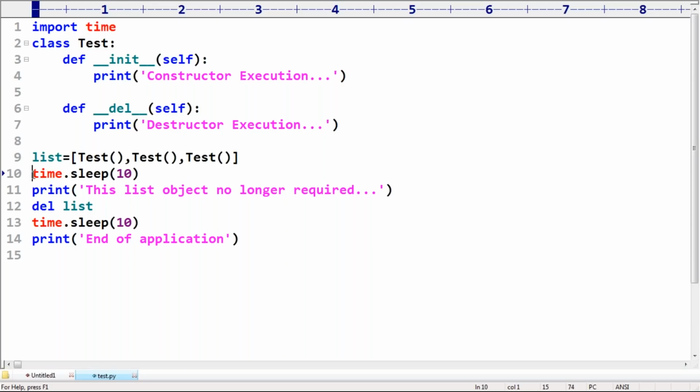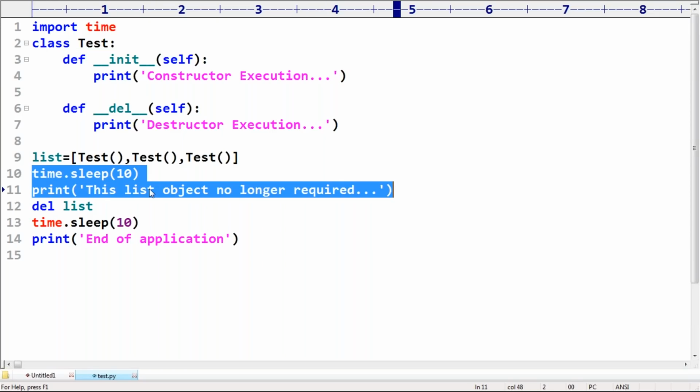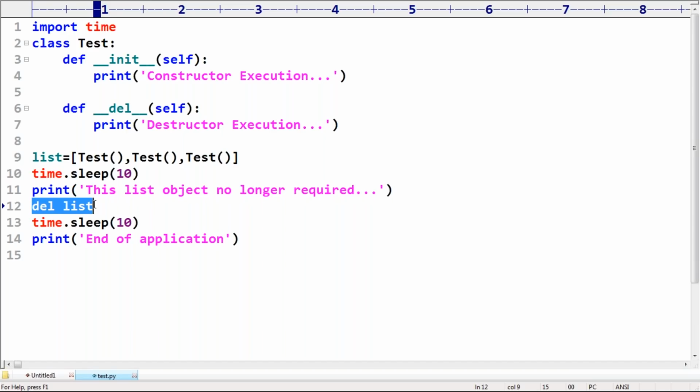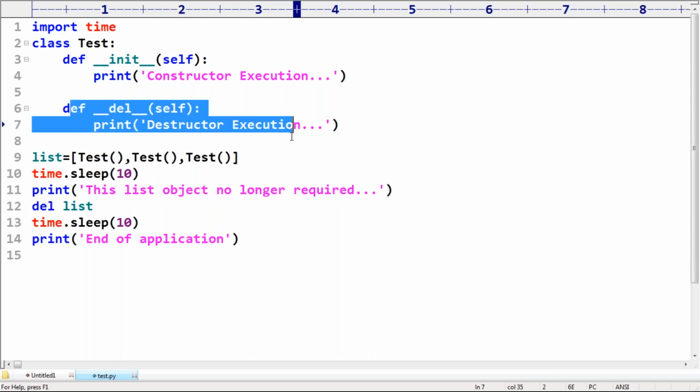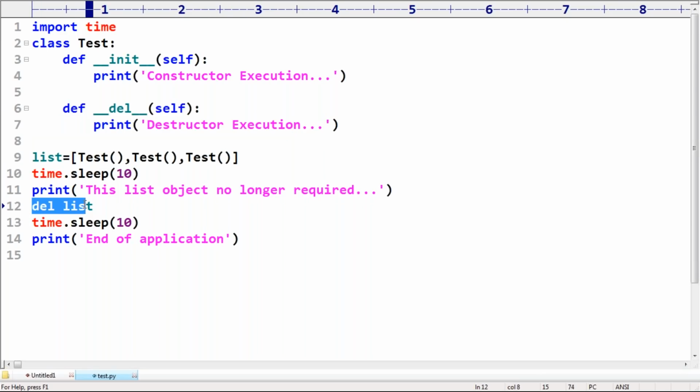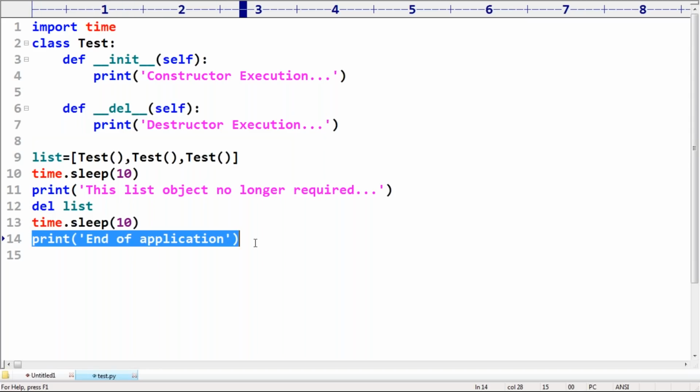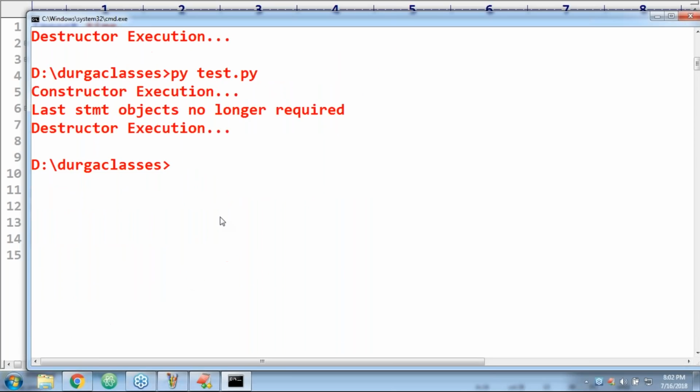Excellent, sir. Now, after 10 seconds, this line will be printed. Whenever we use del list, all 3 objects become eligible for garbage collection. Because the total list is eligible, for the internal 3 objects the destructor will be executed separately, 3 times. After 10 seconds, it tells the end of application. So if the list is eligible for garbage collection, all internal objects are also eligible for garbage collection. Everyone can understand? Beautiful example, sir.